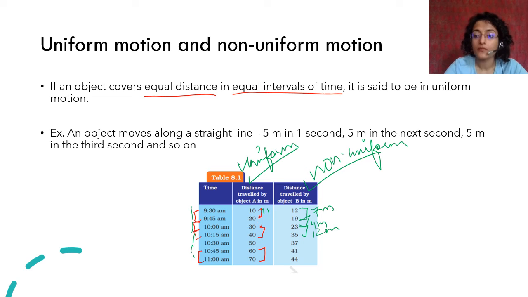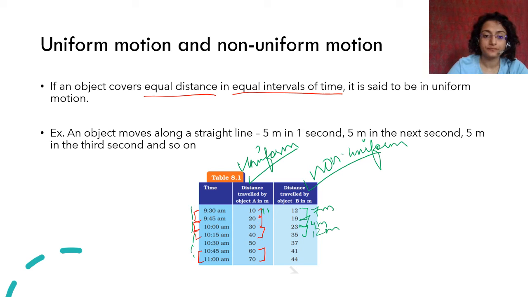Okay, understand this concept where equal distance in equal interval of time is uniform motion. Why I am telling you to understand this properly, क्योंकि बाद में एक और uniformity के बारे में आएगा. Here we are talking about uniform motion where distance traveled by an object in equal interval of time is equal.